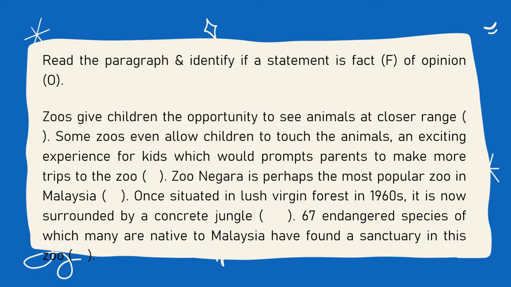Okay, last one. 67 endangered species, of which many are native to Malaysia, have found a sanctuary in the zoo. Is it a fact? Is it opinion? This is a fact, okay? Because there are numbering, there are statistics. 67 endangered species. It is a report statistic, okay? So this is a fact.